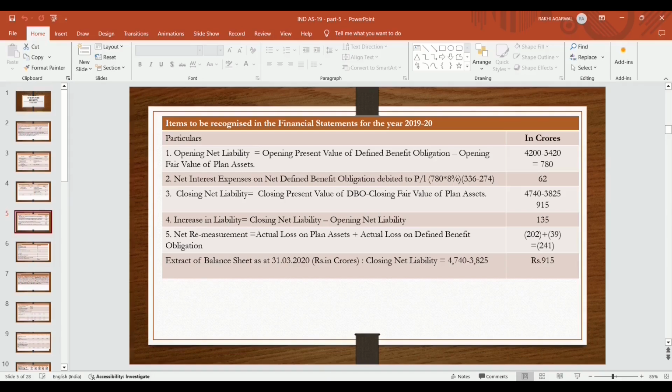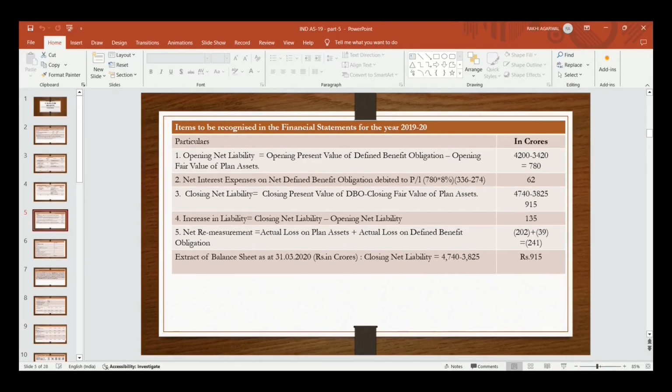As we had shown, interest cost on obligation is 336 crores, and interest income on plan asset is 274 crores. The differential amount becomes 62 crores. That becomes the net interest expense. Now the closing net liability is the closing present value of obligation minus the closing fair value of plan asset. The obligation is 4,740 crores. Value of plan asset is 3,825 crores, and the closing net liability becomes 915 crores. Now the increase in liability is the closing net liability minus the opening net liability: closing is 915 crores and opening is 780 crores, so it becomes 135 crores. So net remeasurement to be presented in OCI.